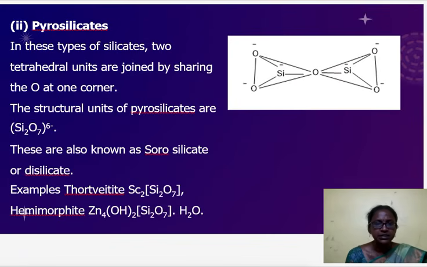Next, the second type is pyrosilicates. In these types of silicates, two tetrahedral units are joined by sharing the oxygen at one corner. The structural unit of pyrosilicates is Si2O7 6-. These are also known as sorosilicates or disilicates. Examples: thortveitite and hemimorphite. This is the structure of the pyrosilicate. One of the oxygen atoms is located at the center of the structure, whereas the remaining oxygen atoms occupy the corners.